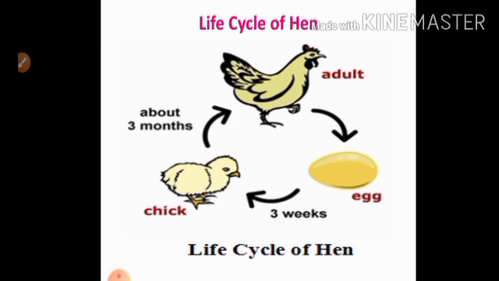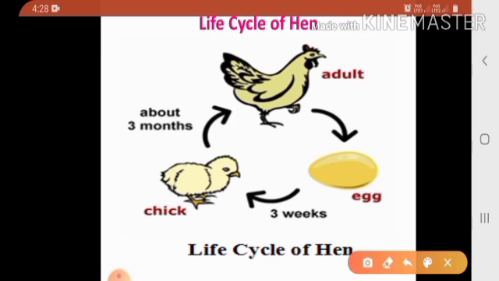Next point, life cycle of a hen. Children, see in the picture. This is an adult hen. The hen lays eggs.